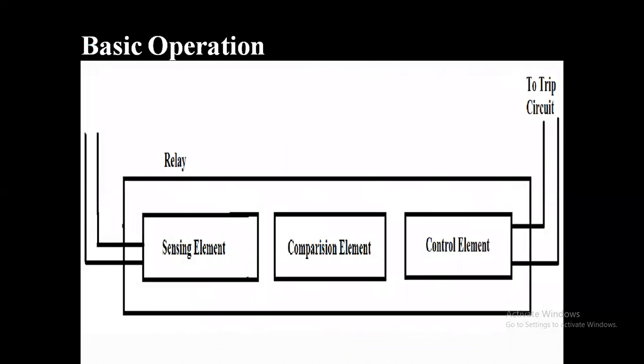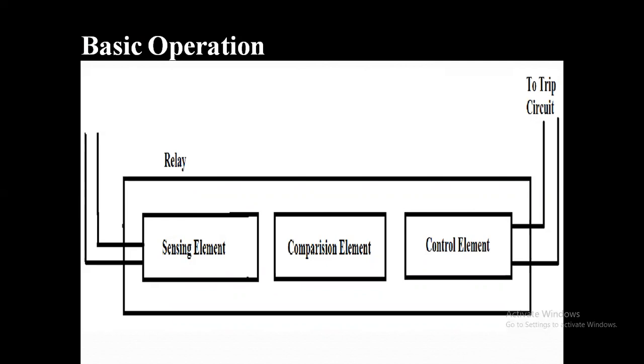So the basic relay operation will be like this. It has three types of elements: sensing element, comparison element, and control element. The sensing element handles different parameters like frequency, voltage, current, power factor, and other electrical parameters. It will sense the existing condition of the power system and give it to the comparison element.